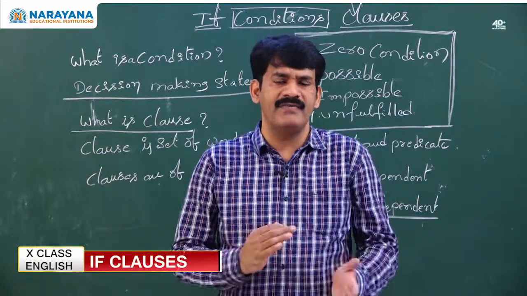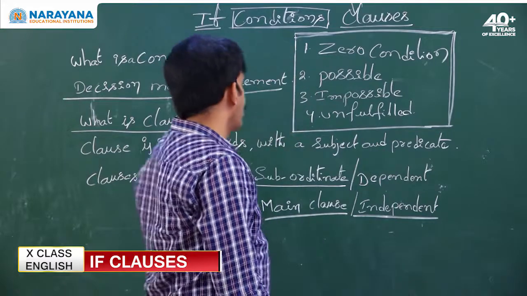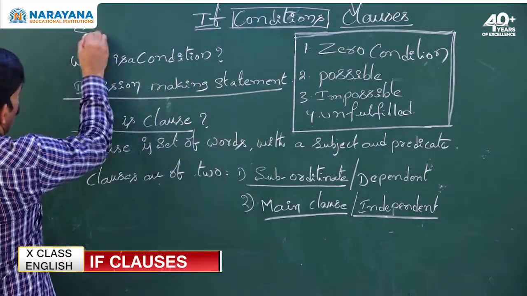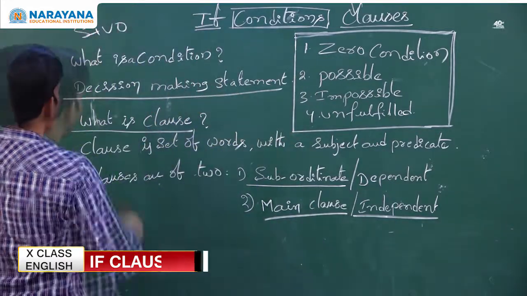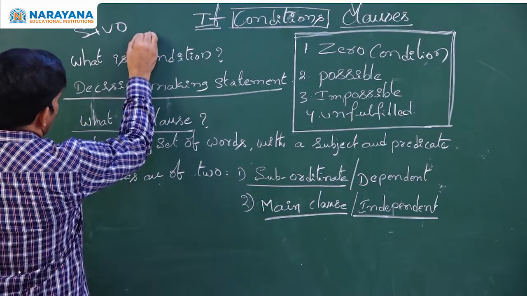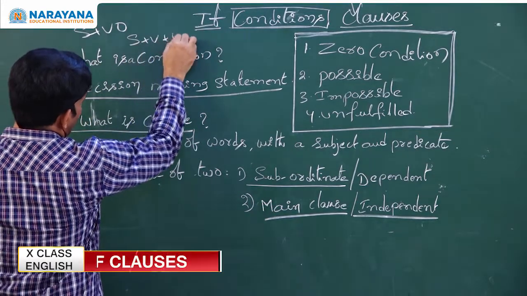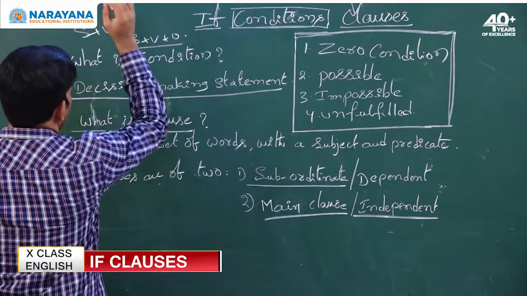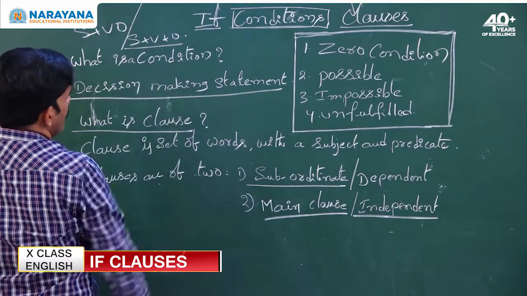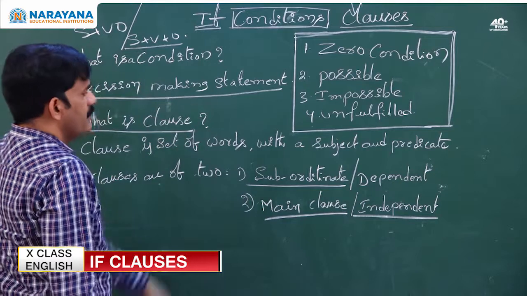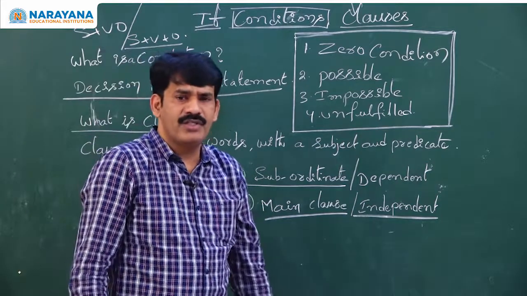Then what is the difference between these two? Main clause has subject, verb, object. Similarly, subordinating clause is also with subject, verb and object.